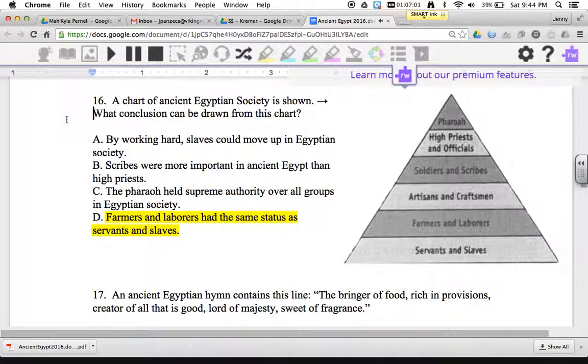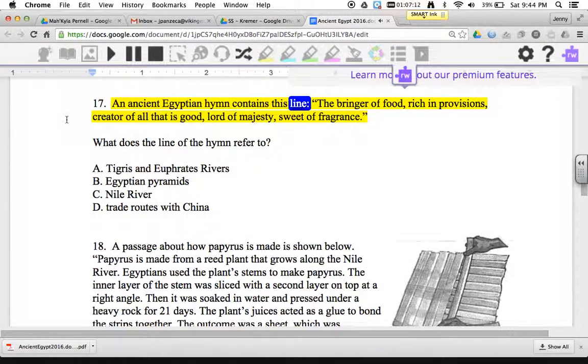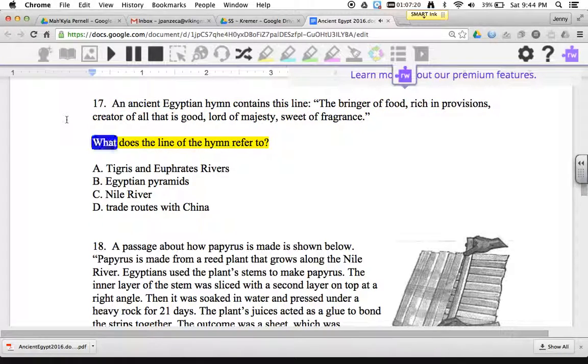D. Farmers and laborers had the same status as servants and slaves. 17. An ancient Egyptian hymn contains this line: "The bringer of food, rich in provisions, creator of all that is good, Lord of majesty, sweet of fragrance." What does the line of the hymn refer to?